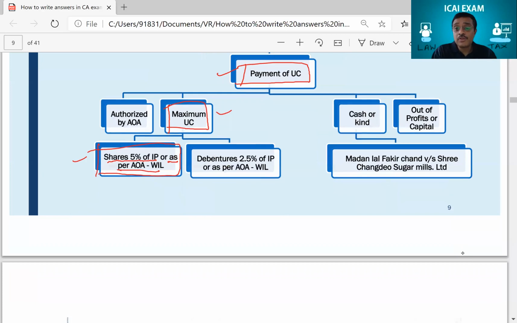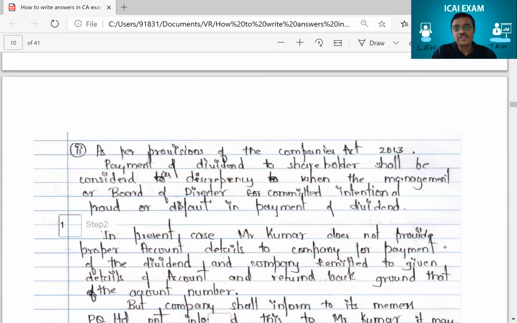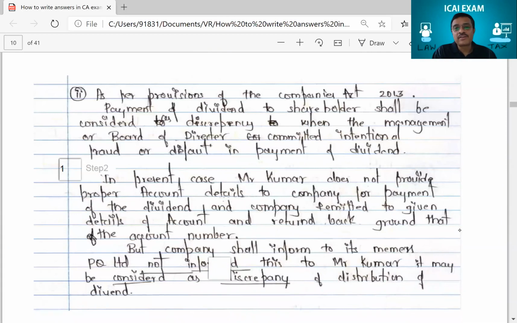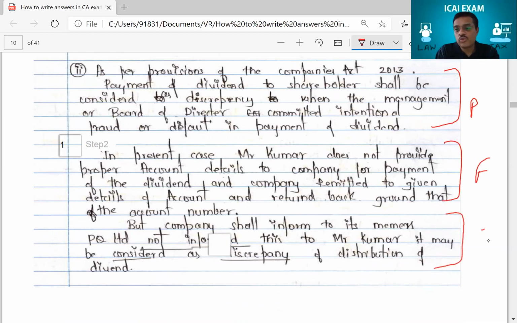Okay, so let's come to the next one. Here, what was the second part of the question? Remember, he had given a bank account, it was wrong, and therefore it went back and he never informed the company. This was again a 2-mark question, but he got only 1 mark. Why did he get only 1 mark? If you see, he has written provision of law, facts of the case, and again conclusion. So wo to kiya hai, PFC has taken care. That's why he got that 1 mark.